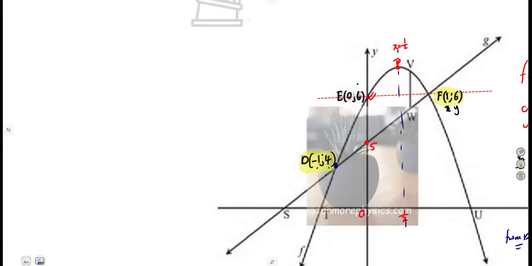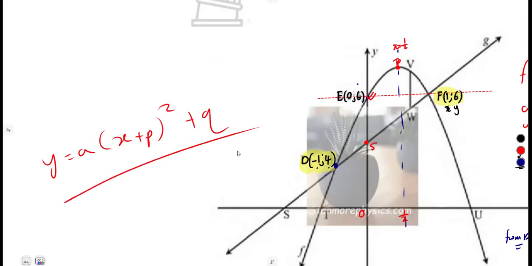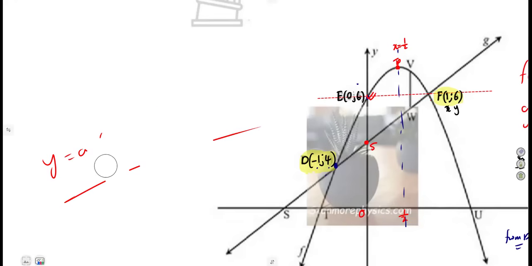We do not have the turning point, so we are limited in using the method of x plus p squared plus q, where we've got a turning point. We just have the value of x at the turning point, but we do not have the value of y at the turning point unless you were going to find that value by substituting the points, then you expand.